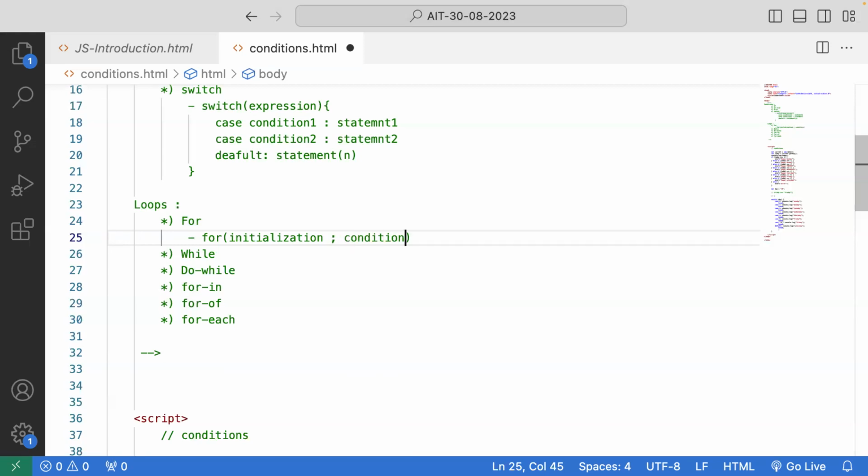Once initialized, second will be the condition. I want to tell until which point the condition should hold, using this initialization.